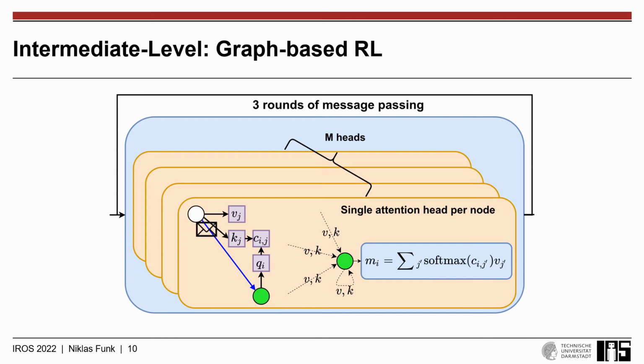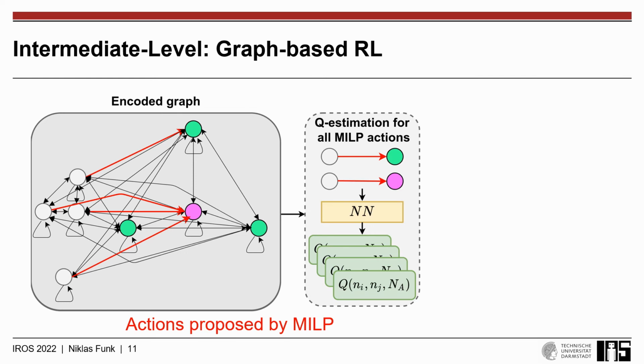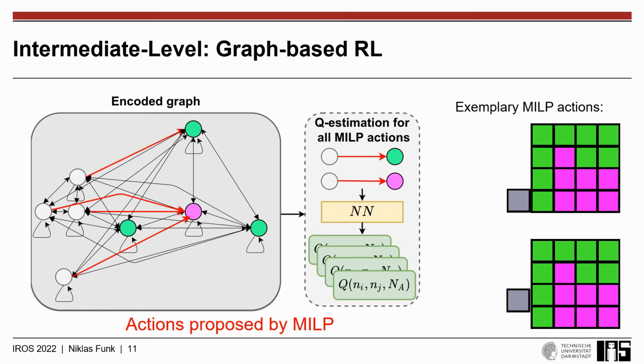Next, follow 3 rounds of message passing using a multi-head attention approach. This results in an encoded version of the graph, in which we can estimate the Q values for all of the available actions. However, now we make use of the prior knowledge from the MILP in that we only consider the actions that have previously been proposed by it. The MILP therefore efficiently shrinks the exploration space that we have to consider on this level. On the contrary, this level benefits the MILP as it is capable of capturing many nonlinear and combinatorial constraints that have not been modeled previously.